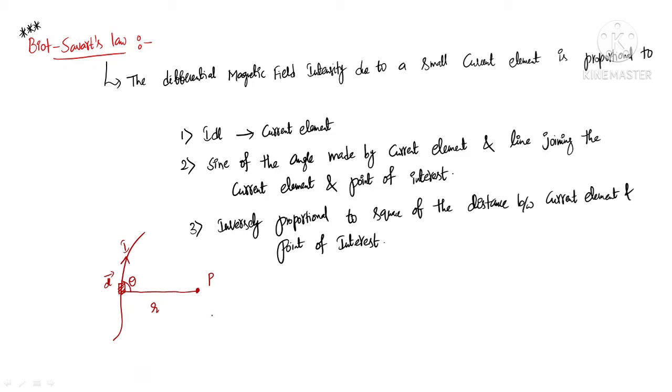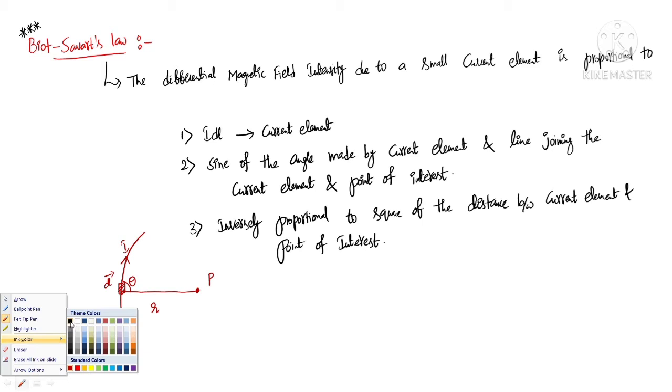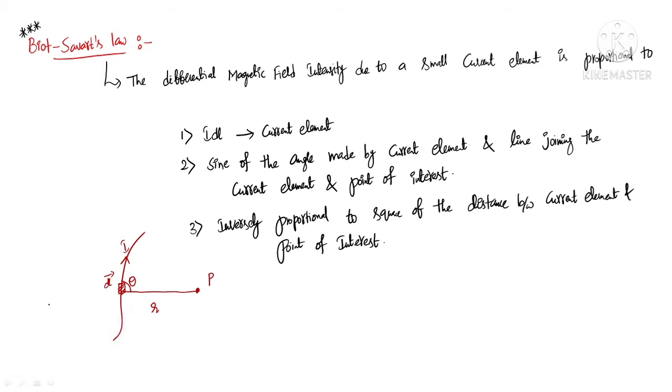If this is the situation, according to Biot-Savart's law, the differential magnetic field intensity. The letter used to represent magnetic field intensity is H. Differential magnetic field intensity means dH.